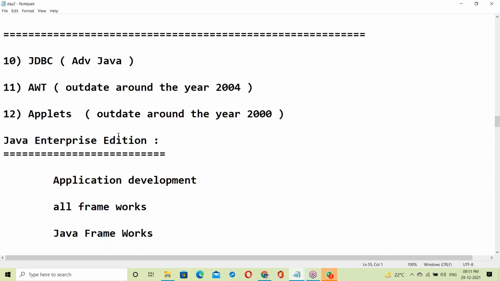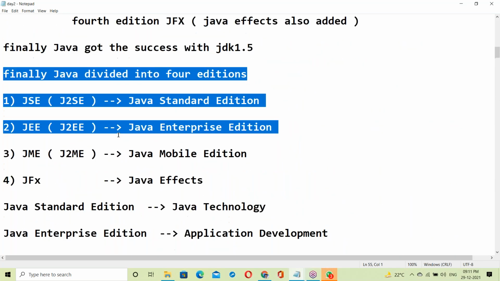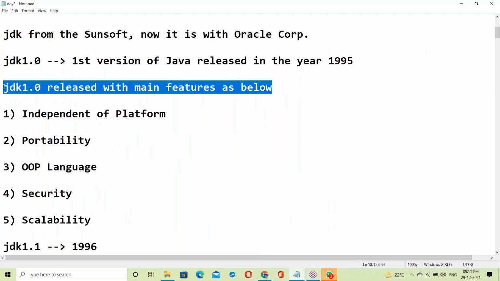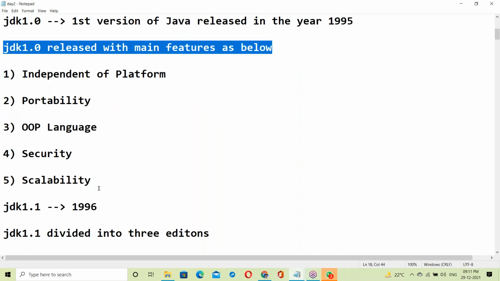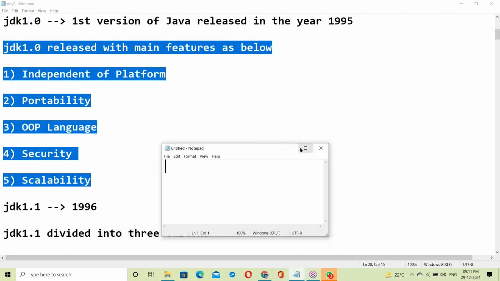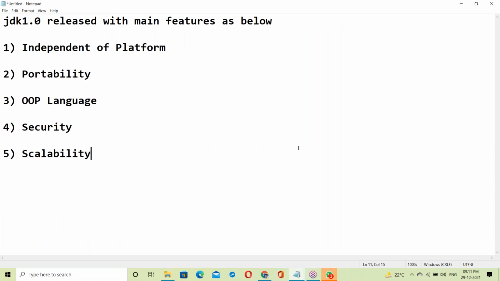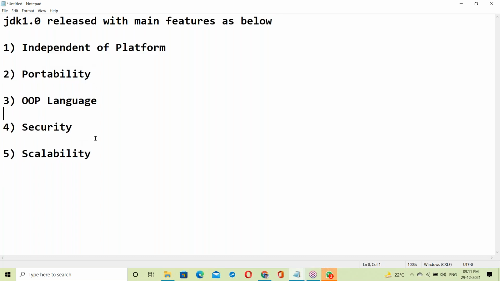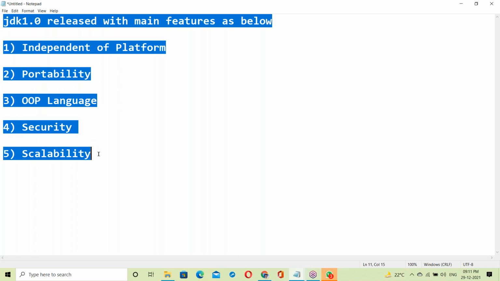Now let us start with Java features today. The topic today is: JDK 1.0 released with main features as below. Let us start with Java features. Platform independence, portability, object-oriented language, security, scalability. These are the first initial features. Java was released with these features.